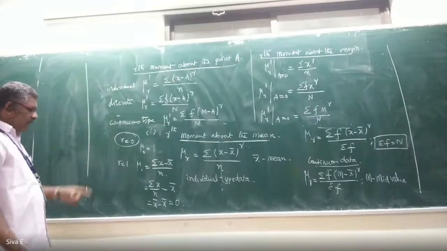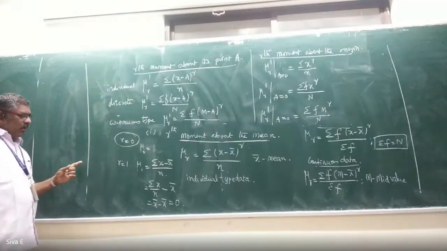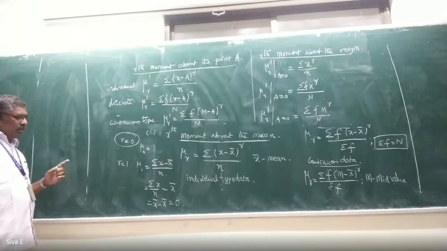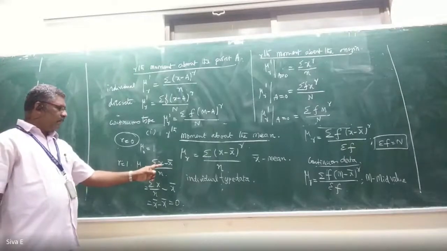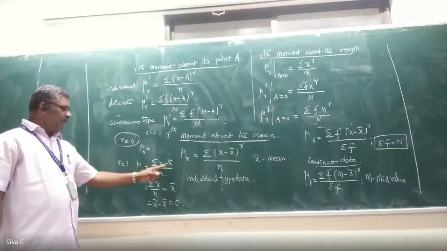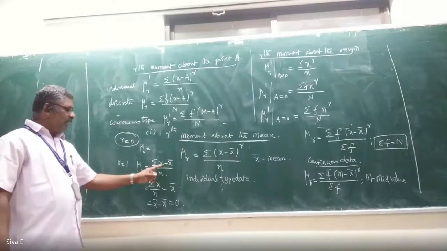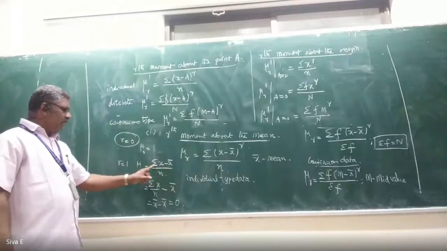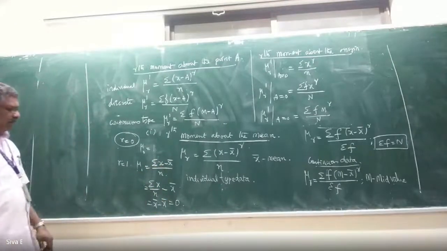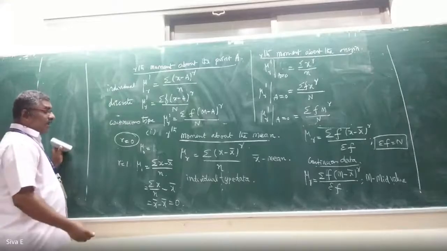But the summation of x by n is also x bar. Yesterday I have given one important note or property of the arithmetic mean. Whatever the case of the data, when you subtract this data with the mean, the summation of x minus x bar should be equal to 0. So mu 1 equal to 0. Could you please explain this once more?